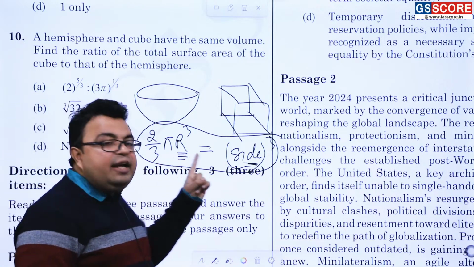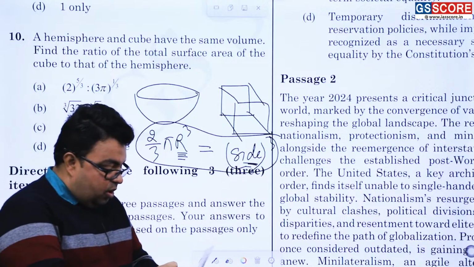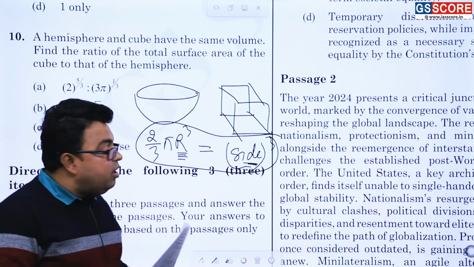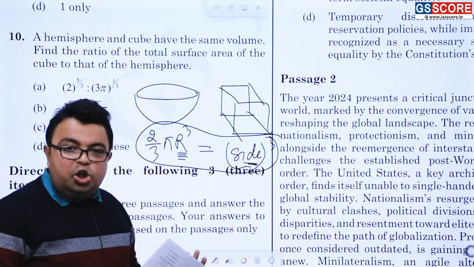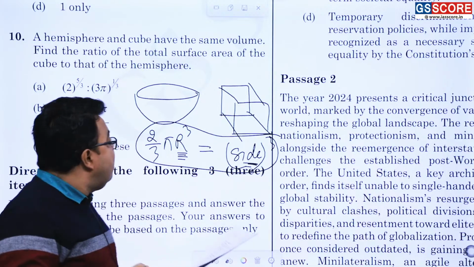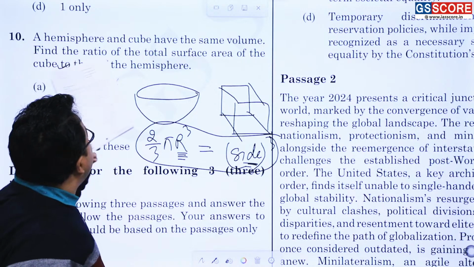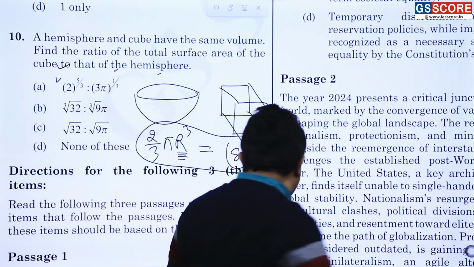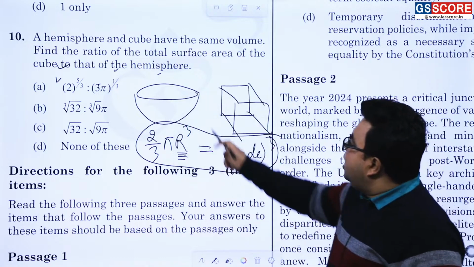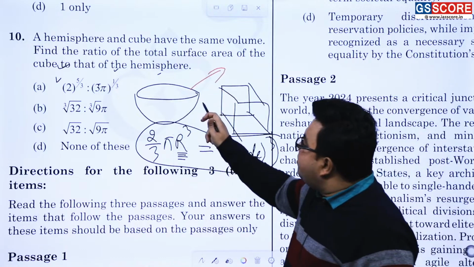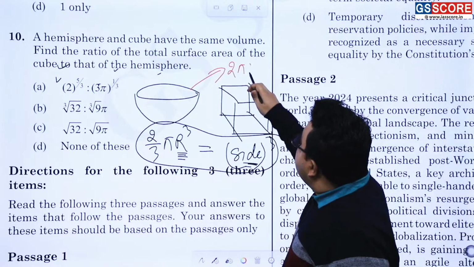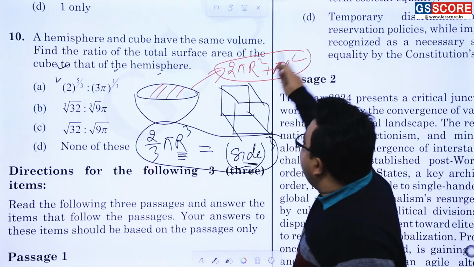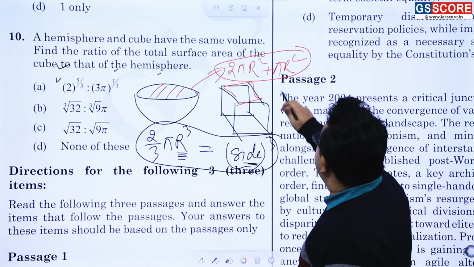Once the relation between this radius and this side is just got, then what is the thing exactly? The thing is quite visible, that r by side you have already there. Based on that, you can be just following up the process and you can find the ratio of the total surface area of the cube to that of the total surface area of the hemisphere. You always remember total surface area's formula. That will be quite handy in solving the question over here. The answer will be what? Total surface area is 2 pi r square plus this very pi r square. Am I correct or not? And here all of you know, for the cube it has got what? Side square. It means 6 into side square.